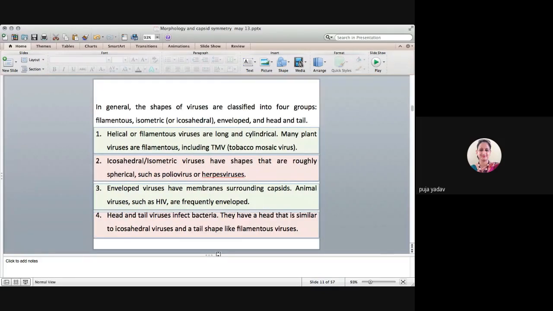In general, the shape of viruses can be classified into four groups: filamentous or helical, like tobacco mosaic virus; icosahedral, which occurs in poliovirus or herpes virus; enveloped viruses, which have an envelope derived from the host cell that surrounds the capsid, and HIV is an enveloped virus; and some have a complex symmetry, the head and tail viruses that infect bacteria, meaning bacteriophage. Their head has icosahedral symmetry, whereas their tail has helical symmetry. That's why it is known as complex symmetry.